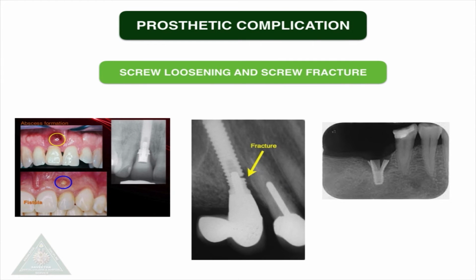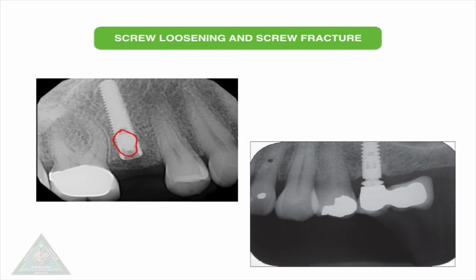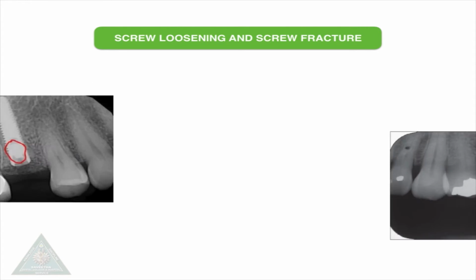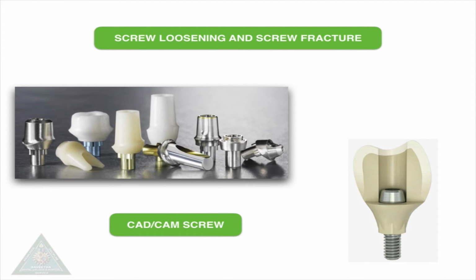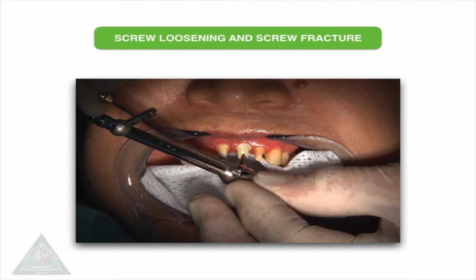Next, let's come on to the prosthetic complications, that is screw loosening and screw fracture. Just have a look at these pictures. Screw loosening has been reported to occur very frequently, around 6% to 49% of cases at the first annual checkup. Newer abutment designs and improved abutment screws allow for an increased clamping force to be achieved without excessive torque levels, which has helped to reduce the rate of screw loosening. Abutment screw loosening is often corrected by retightening the screw. Over time, however, the screws become fatigued and eventually fracture. This problem is evident to the patient with a loose single crown.